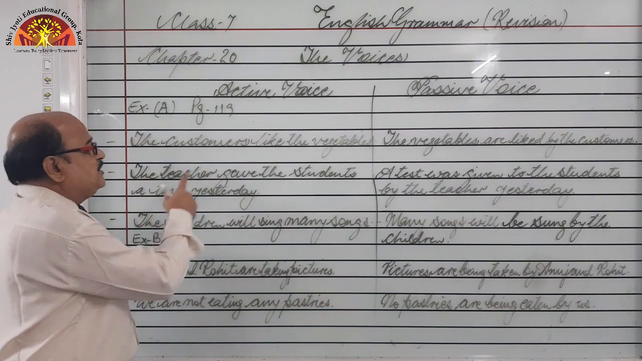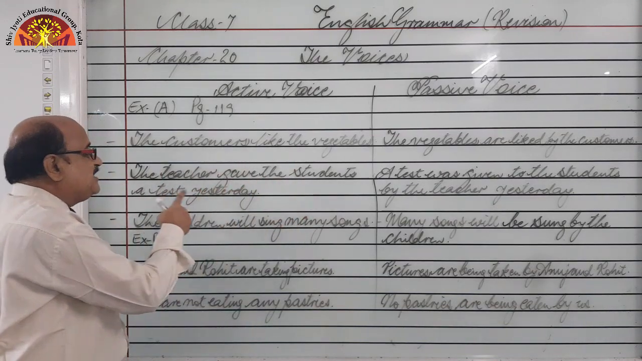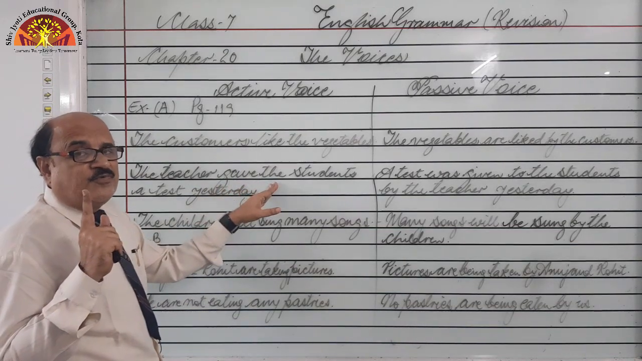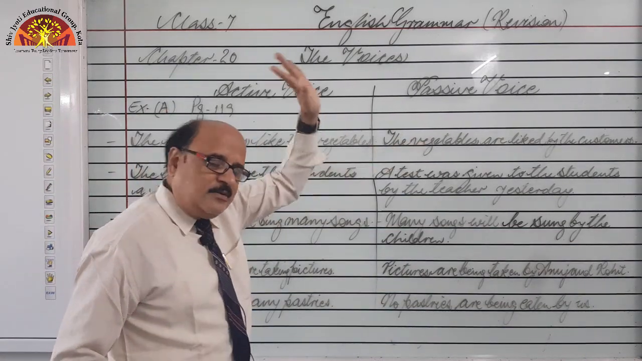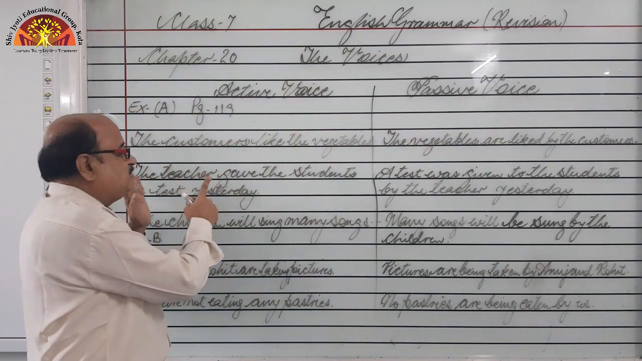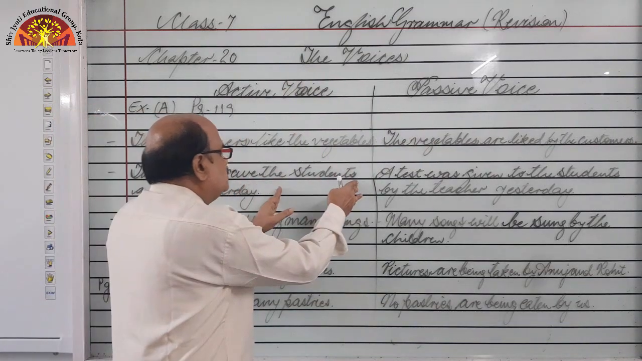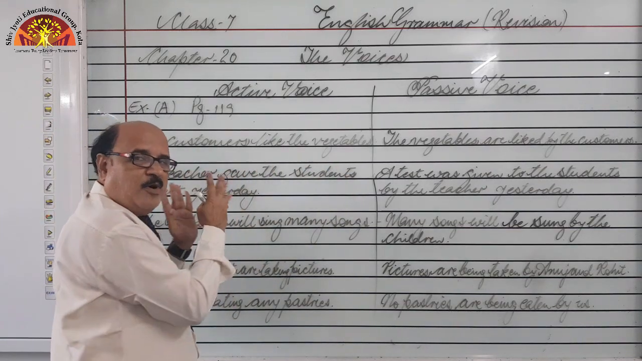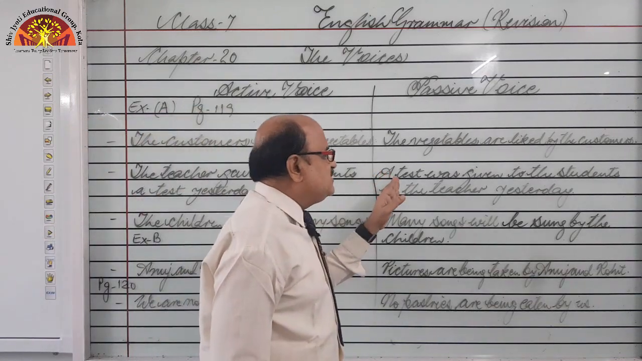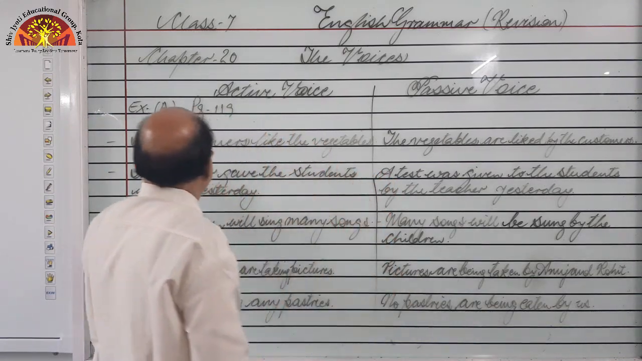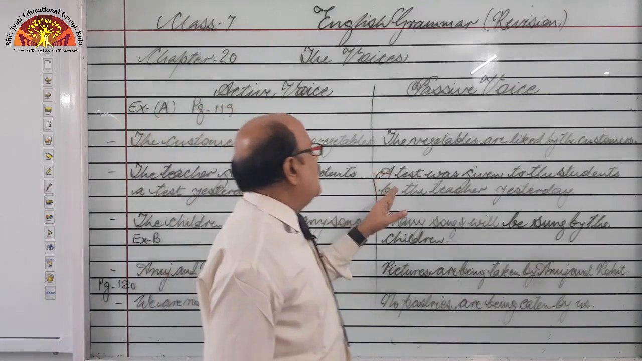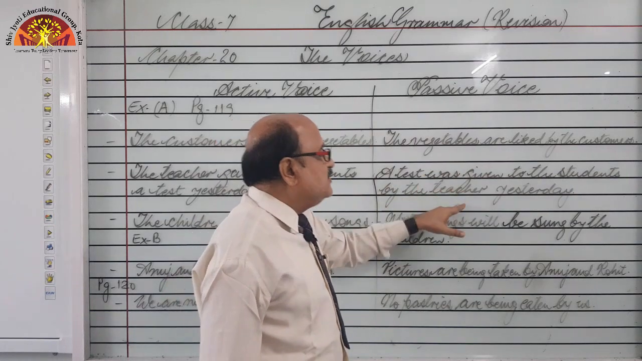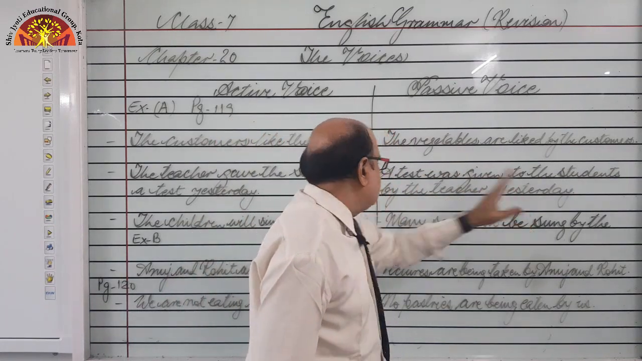Next, the teacher gave the students a test yesterday. This is past indefinite tense, right? So in past indefinite tense, what to write? Was and were in passive voice, right? So the teacher, this is subject, gave, main verb, and the students object, a test object, and yesterday time adverbial, adverb of time, right? So a test, we have swapped the object a test with the subject, the teacher. Okay, so a test was given to the students by the teacher yesterday, right?